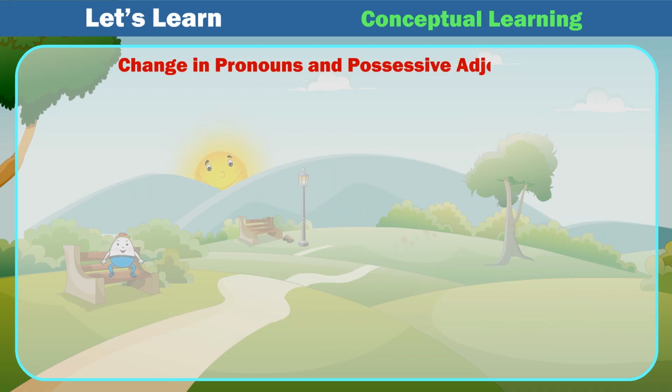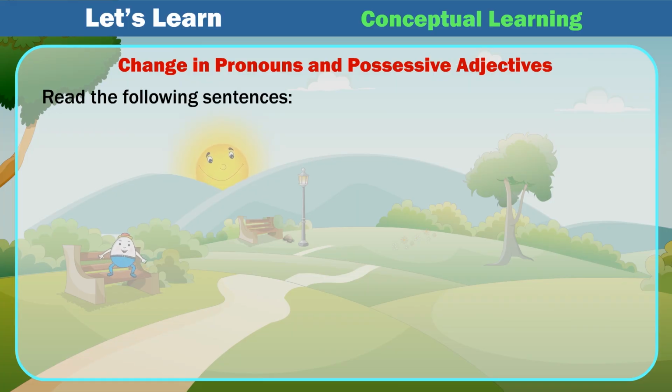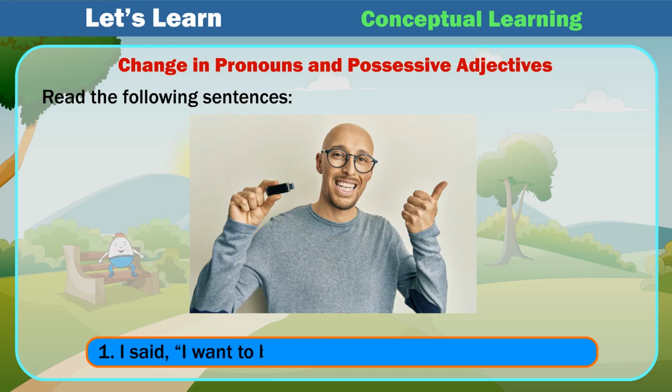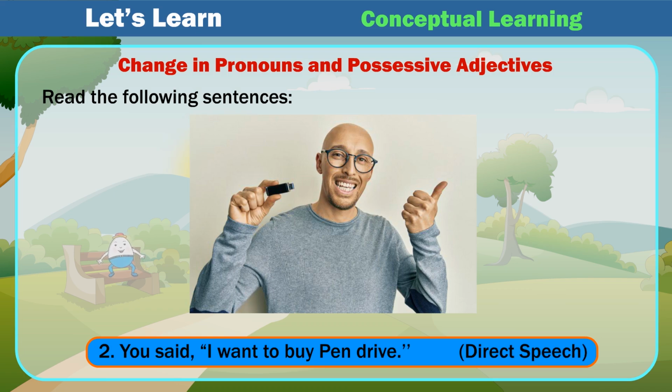Change in pronouns and possessive adjectives. Read the following sentences. 1. I said, "I want to buy a pen drive." Direct speech. I said that I wanted to buy a pen drive. Indirect speech. 2. You said, "I want to buy a pen drive." Direct speech.